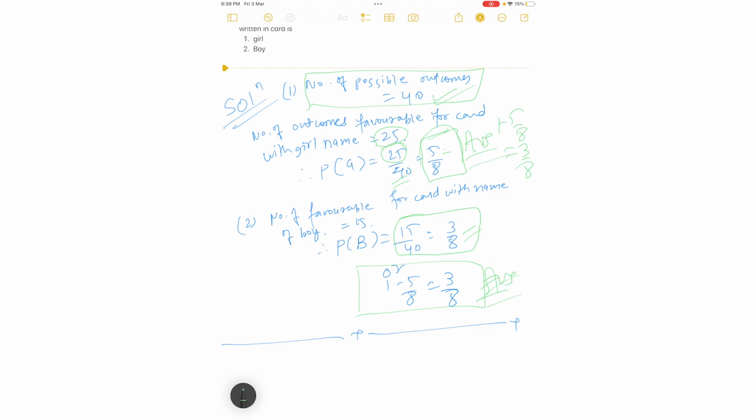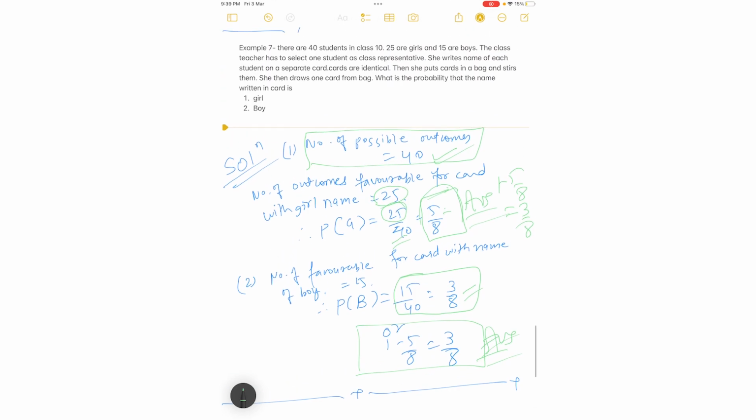So, we have tried solving till example number 7. We will further move in the next video with example 8, example 9, example 10 and example 11. We will try to solve all the examples, so we can move to the exercise part.